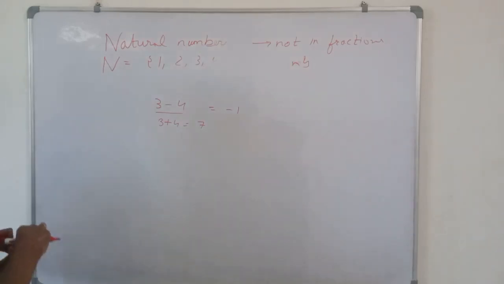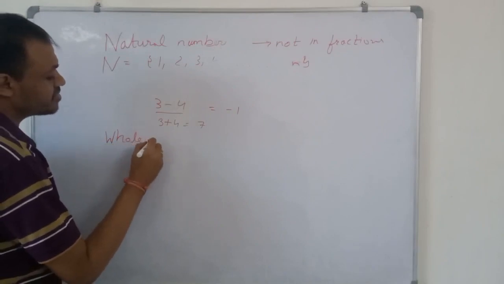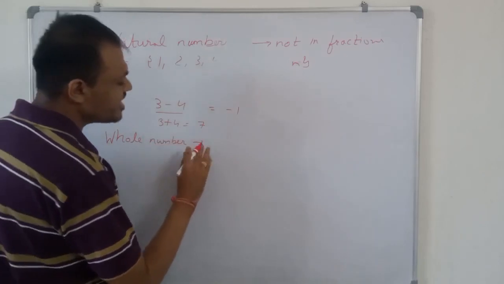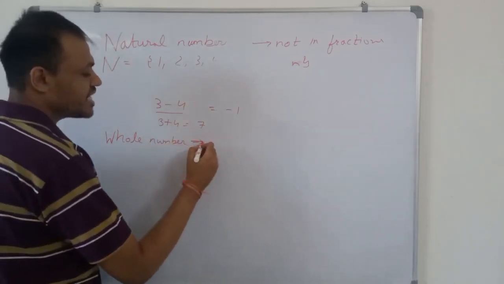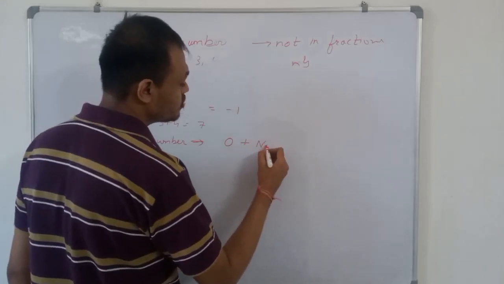Now we come to whole numbers. All the natural numbers including 0. When we include 0 in natural numbers, then they are called whole numbers. So 0 plus natural numbers.